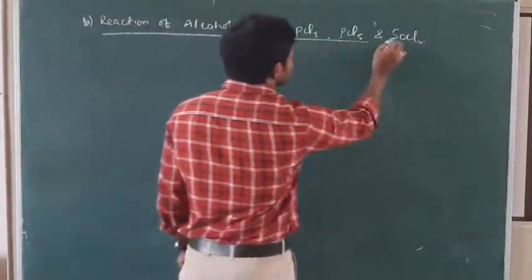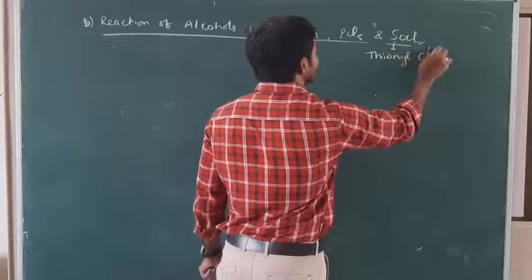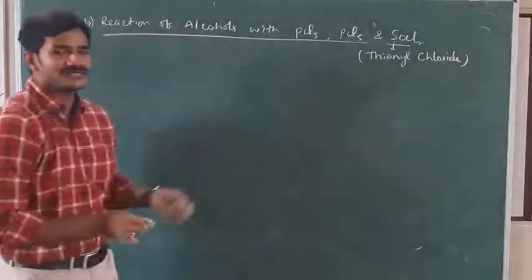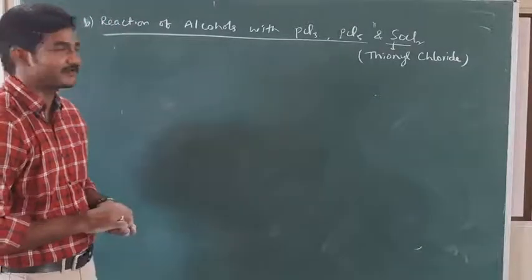What is the name of SOCl2? Thionyl chloride. What is the name of PCl3? Phosphorus trichloride. PCl5, phosphorus pentachloride.